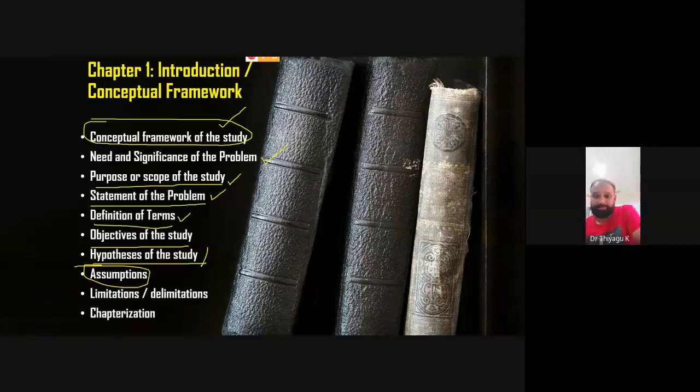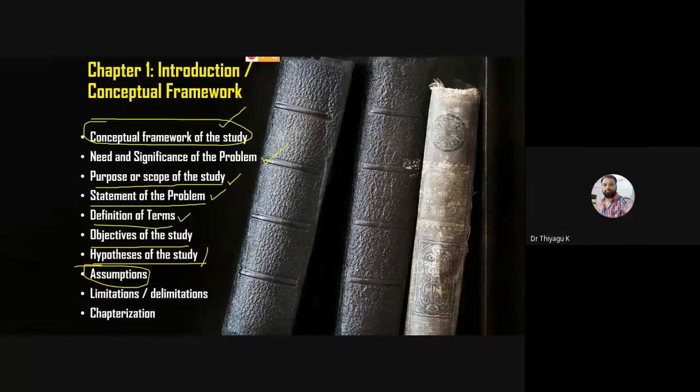Hypothesis is nothing but a tentative assumption of your findings. For example, I'm doing the online examination attitude study. I have some kind of assumption that there is a significant difference between boys and girls in the attitude towards online examinations. If you look at the types of hypothesis, a lot of types are there, like null hypothesis, alternate hypothesis, question form hypothesis, declarative form hypothesis. Better you adopt a null hypothesis. So we are going to find some kind of assumption of what the findings may be. That assumption we take into consideration for doing the research, that is called hypothesis.